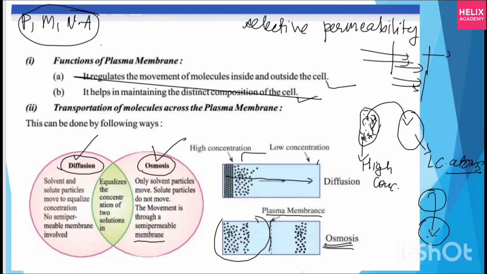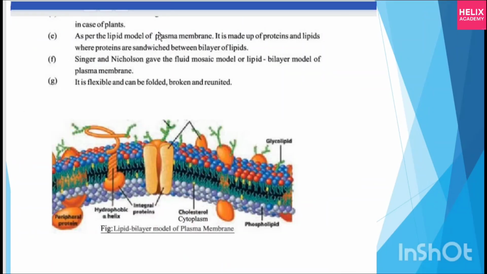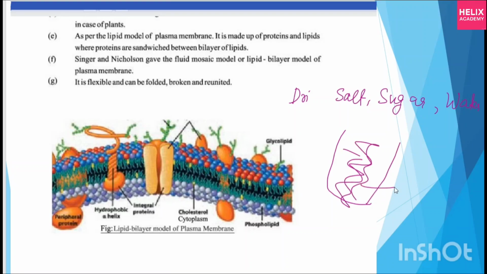Give me one example. You are all very fond of cold drinks in the summer season, right? So if I take a simple drink of salt, sugar, and water, first you fill the glass with a liquid. This is your water, and water is called your solvent, beta. Then what do you mix? Salt and sugar, right? So this salt and sugar is called the solute.